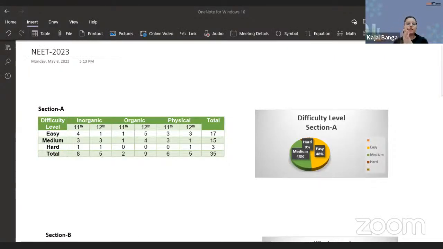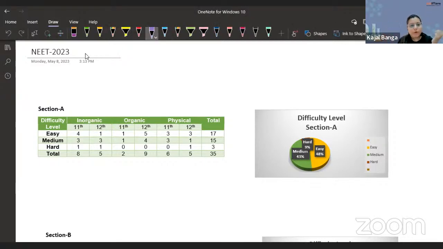So guys, as you can see in section A, we have divided the questions into three categories. First of all, the questions from inorganic, then from organic, and then from physical. Looking at the inorganic, which we felt was the most challenging, although the majority of the questions, you can say, were more from the 11th grade as compared to the 12th. As you can see, we have 8 questions from 11th and 5 questions from 12th grade.